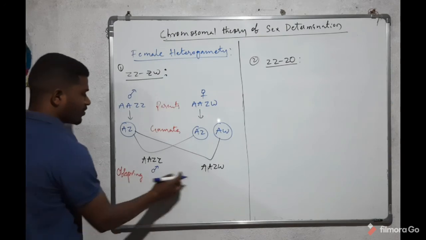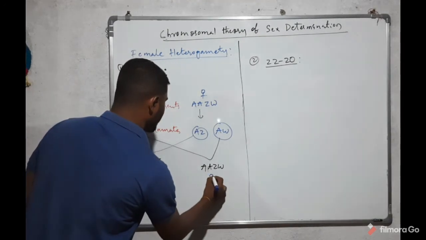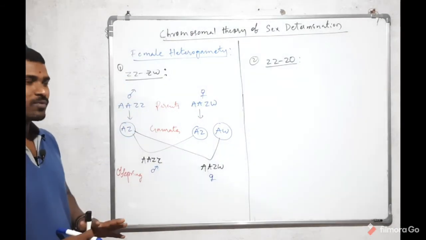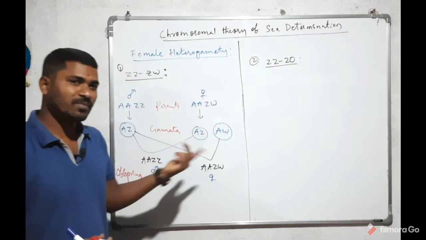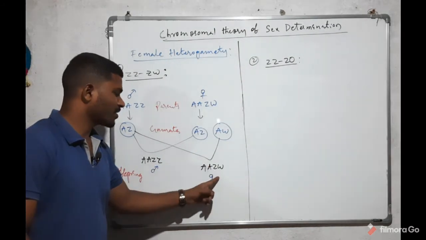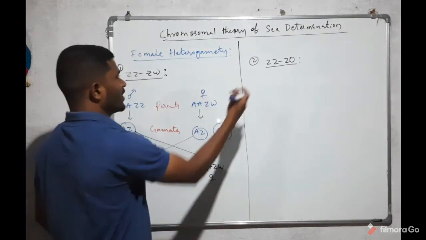In the case of the female organism, there are dissimilar chromosomes, so they produce dissimilar gametes. Here the dissimilar gametes produce the female organism and the male organism.